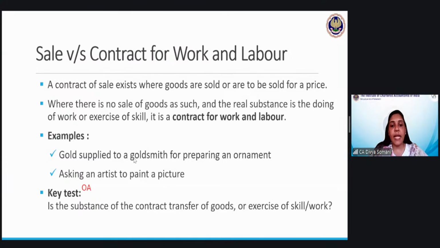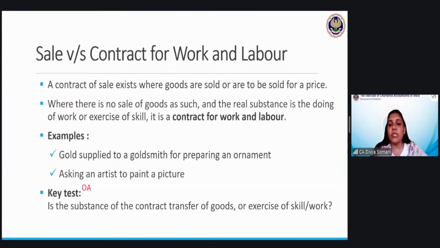Gold is supplied to a goldsmith for preparing an ornament. There is a jeweler. A person has approached the jeweler saying, I want this kind of necklace. The jeweler knows a goldsmith who can prepare this kind of necklace, so he asks him to prepare that ornament. He gives him all the things like gold, diamond, whatever is required. Now the goldsmith is preparing those things.